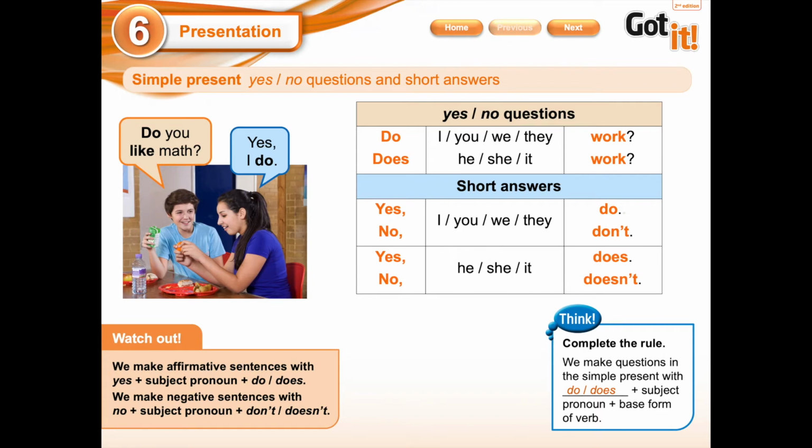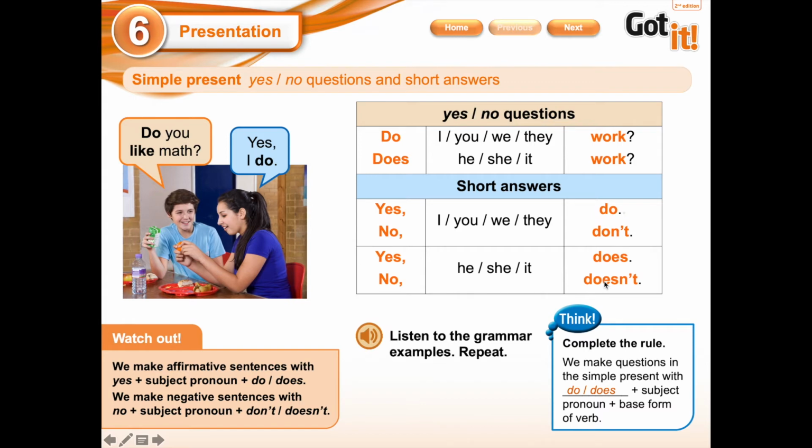We make affirmative sentences with yes plus subject pronoun plus do or does. And we make negative sentences with no plus subject pronoun plus don't or doesn't. We make affirmative short answers with yes, subject pronoun, do, or in this case, does. And we make negative short answers with no, subject pronoun, don't, or doesn't.